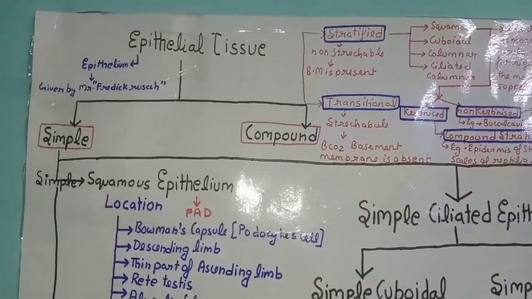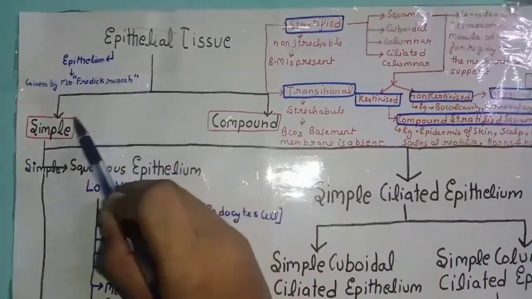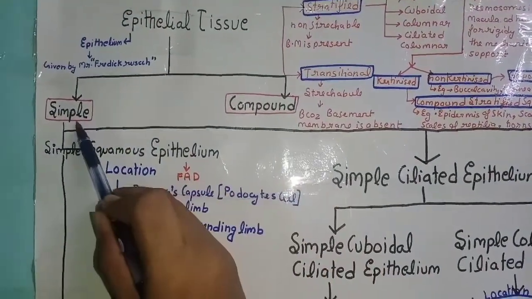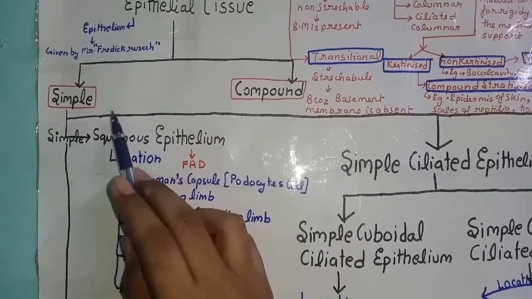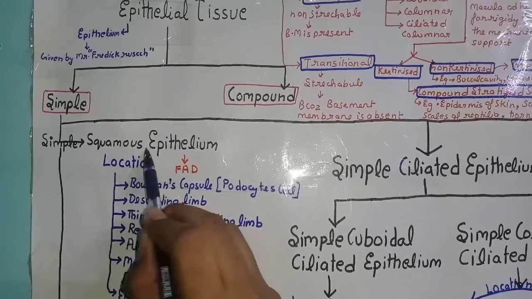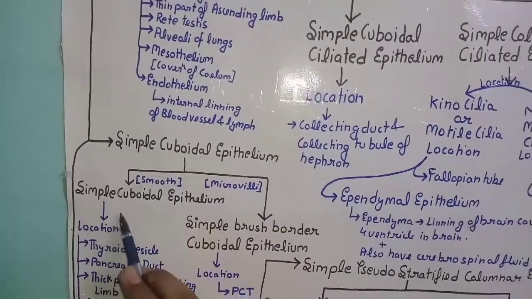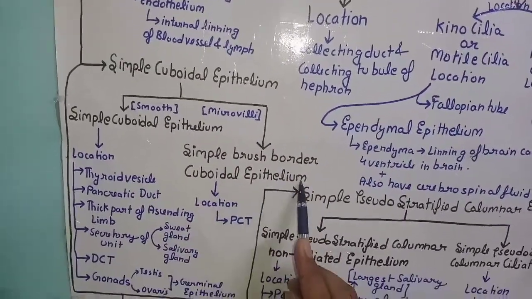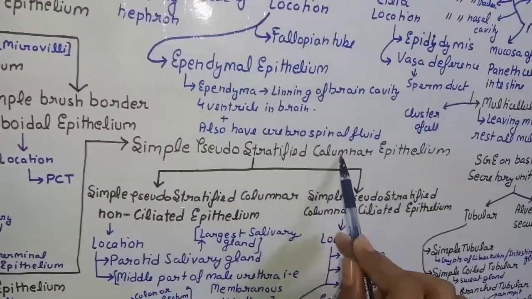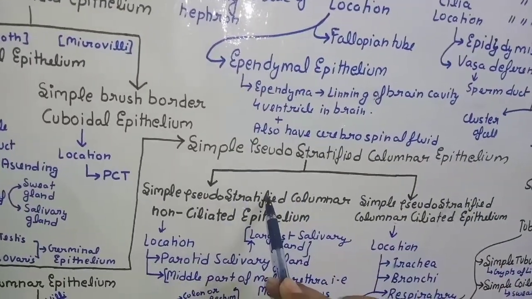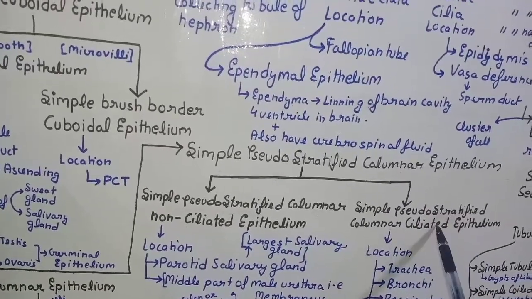Now coming to the classification of epithelial tissues. As you can see, epithelial tissue is simple and compound. Coming to simple epithelial tissue, it has various types like simple squamous epithelium, simple cuboidal epithelium, which further has simple cuboidal epithelium and simple brush border cuboidal epithelium, then simple columnar epithelium, also simple pseudo-stratified columnar epithelium, which consists of simple pseudo-stratified columnar non-ciliated epithelium and simple pseudo-stratified columnar ciliated epithelium.